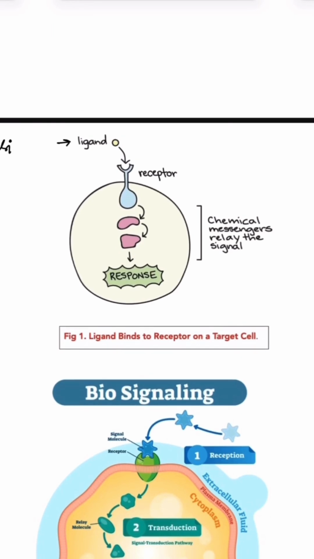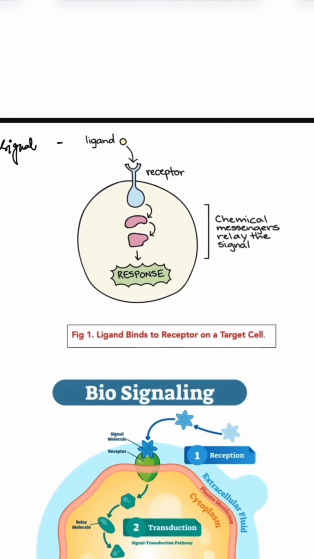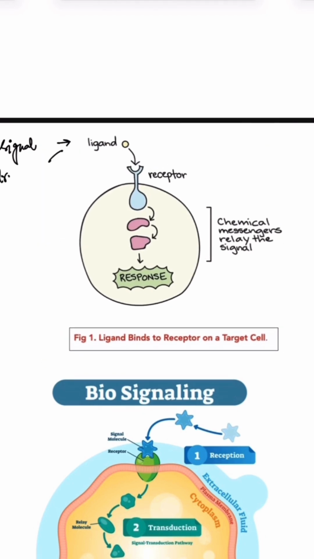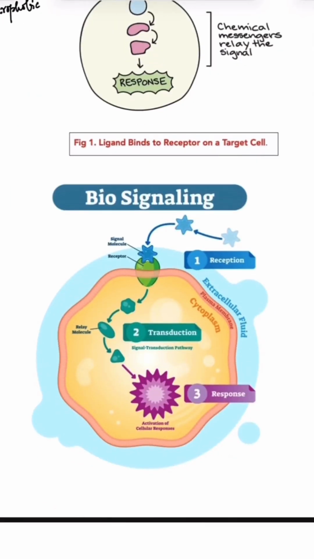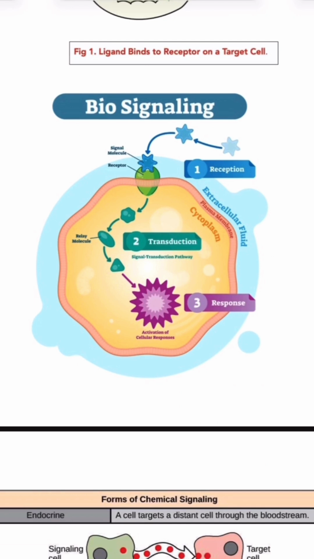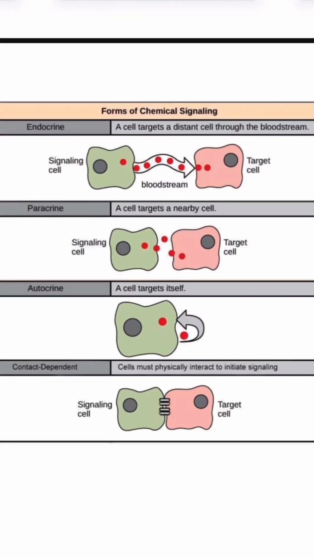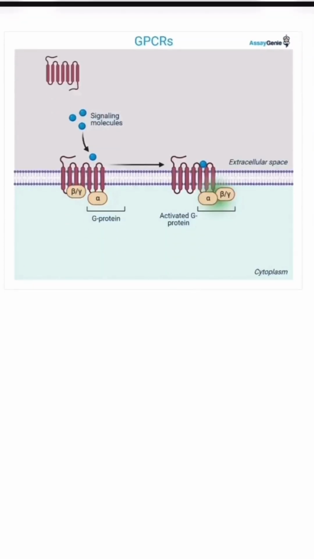Every signaling process has three major stages. The first is signal reception, where a signal molecule binds to a specific receptor. This ligand can be hydrophilic or hydrophobic signals. After receiving, the receptor changes shape and activates intracellular proteins or secondary messengers. In cellular response, the signal alters cell behavior, which includes many changes. There are several types of chemical signaling, which involve contact-dependent signaling, paracrine signaling, synaptic, endocrine or autocrine signaling.